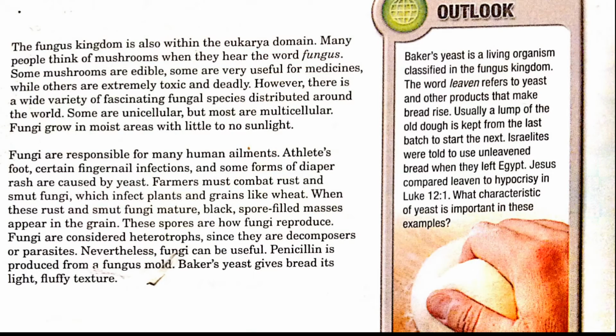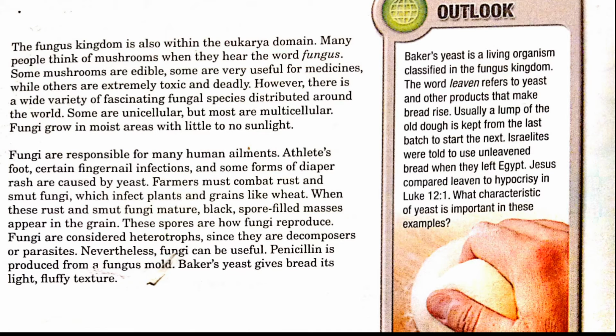Fungi are responsible for many human ailments: athlete's foot, certain fingernail infections, and some forms of diaper rash are caused by yeast. Farmers must combat rust and smut fungi, which infect plants and grains like wheat. When these rust and smut fungi mature, black spore-filled masses appear in the grain. These spores are how fungi reproduce. Fungi are considered heterotrophs since they are decomposers or parasites.